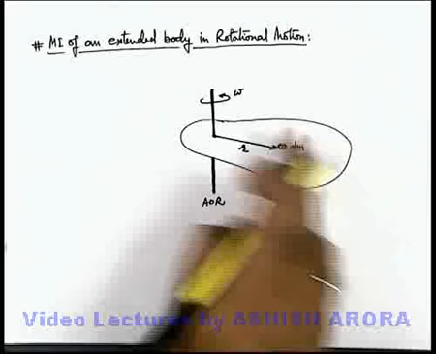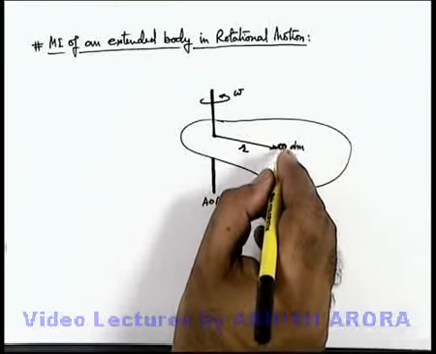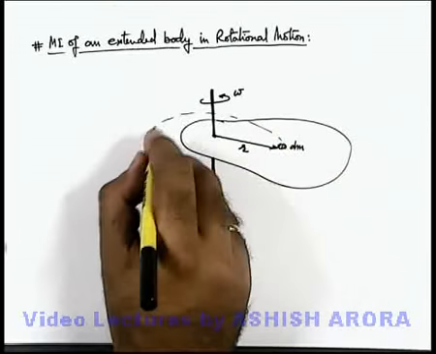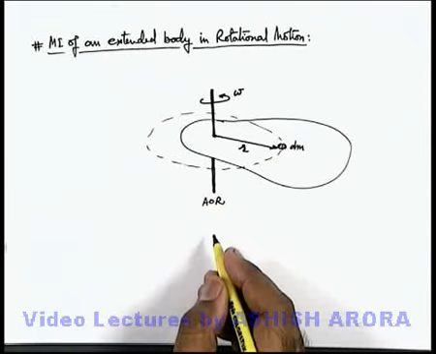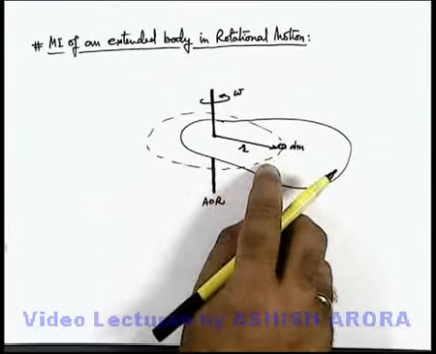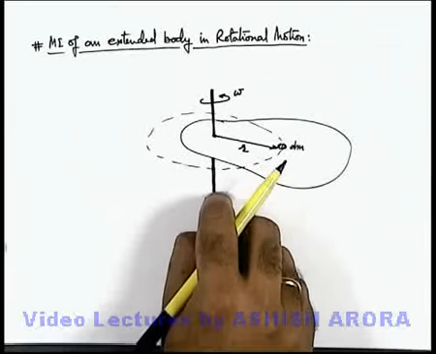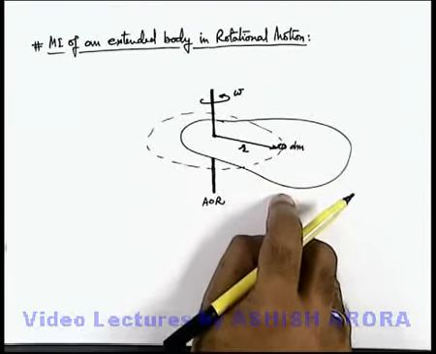Obviously, if the body is rotating about the given axis, this mass dm will revolve in a circular path of radius r. Different particles will revolve about the same axis in different circles.